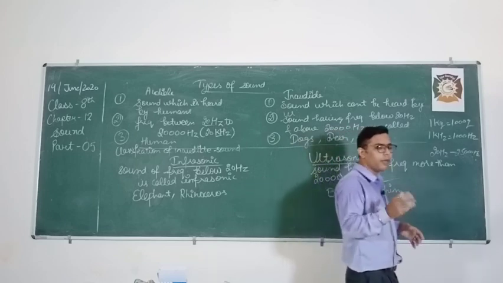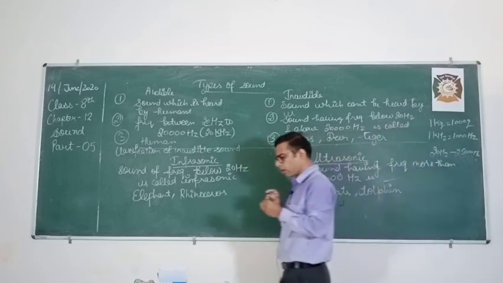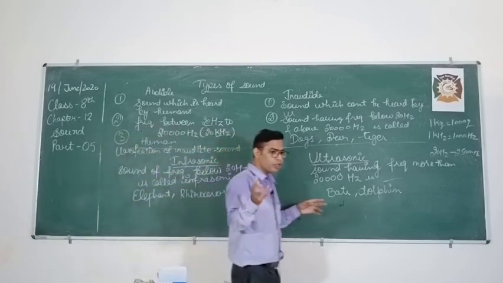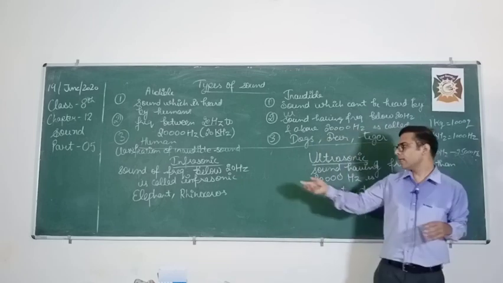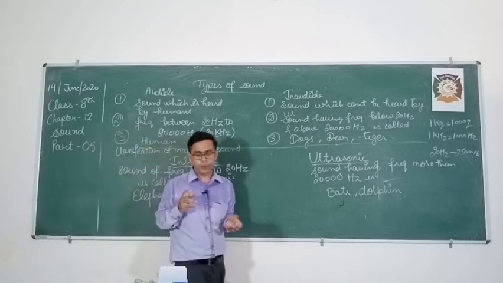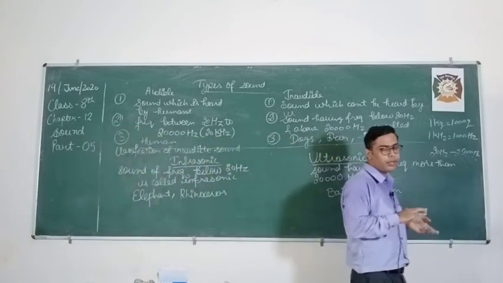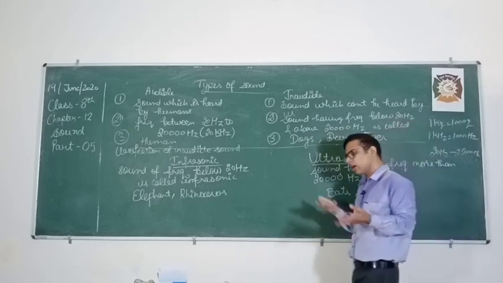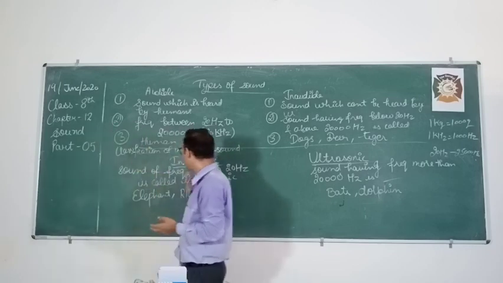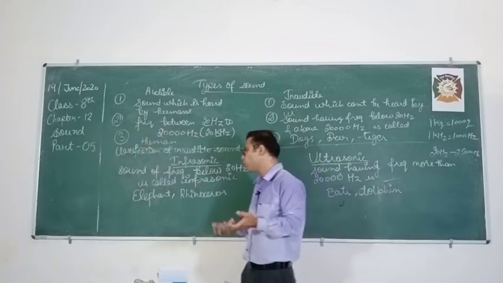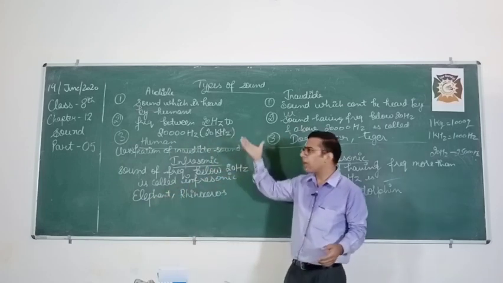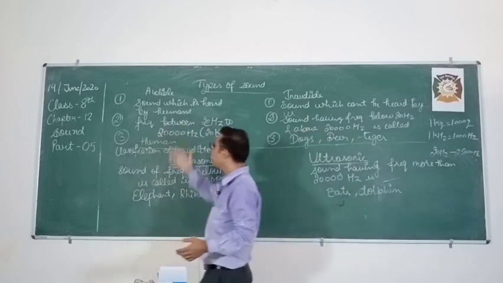When an earthquake begins, it comes with a small tremor, which produces a small frequency wave which we can't hear. But these elephants and rhinoceros are able to hear and recognize that wave. So they come to know that an earthquake is coming, and they start showing different kinds of behavior. By that behavior, you come to know that something is about to happen, because they are able to hear sounds of frequency less than 20 hertz.